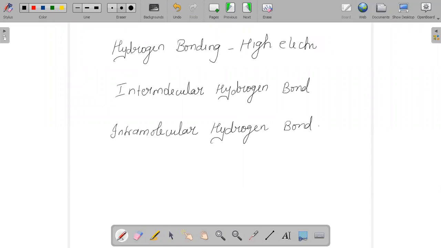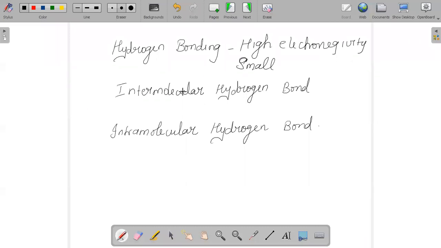It should contain an atom of high electronegativity, like fluorine, oxygen, or nitrogen. These are all the elements which will be bonded to the hydrogen atom, and the size of that electronegative element, which we are going to consider for the formation of hydrogen bonding, should be quite small comparatively.